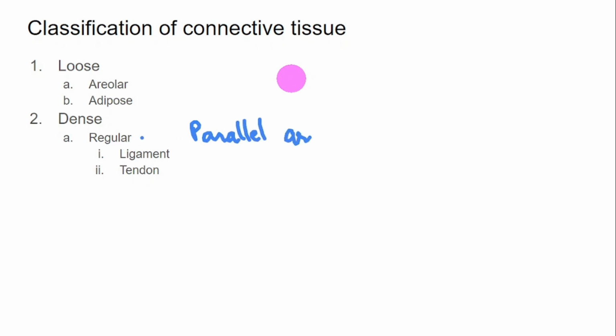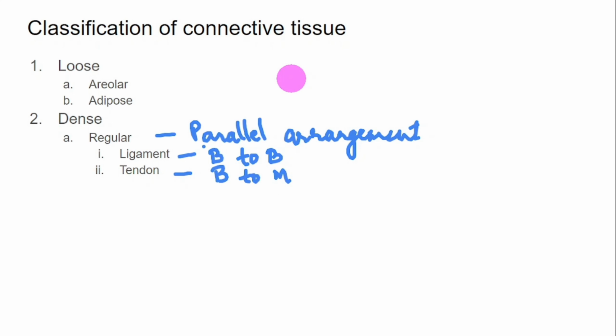The regularity is indicated by the parallel arrangement of the fibers. Ligament is the tissue that connects bone to bone. And tendon will connect a bone to a muscle. They both help in movement, locomotion.